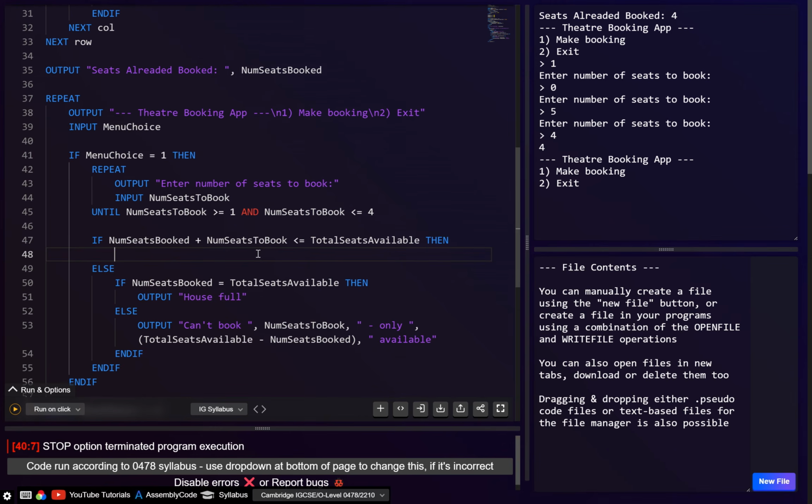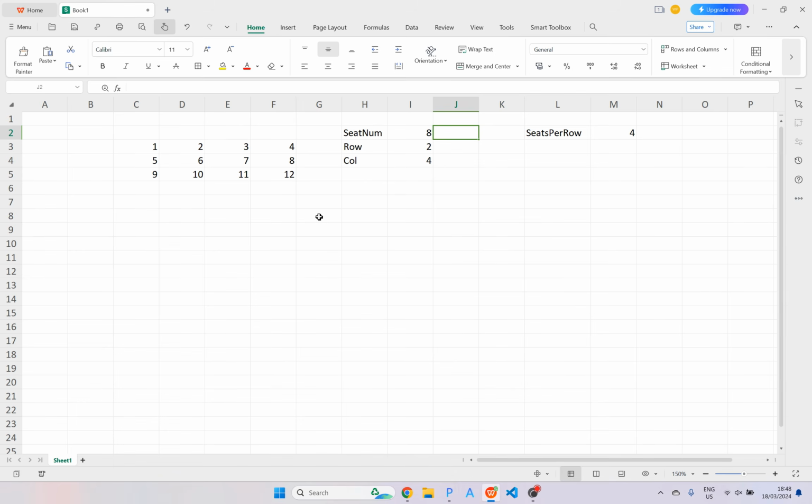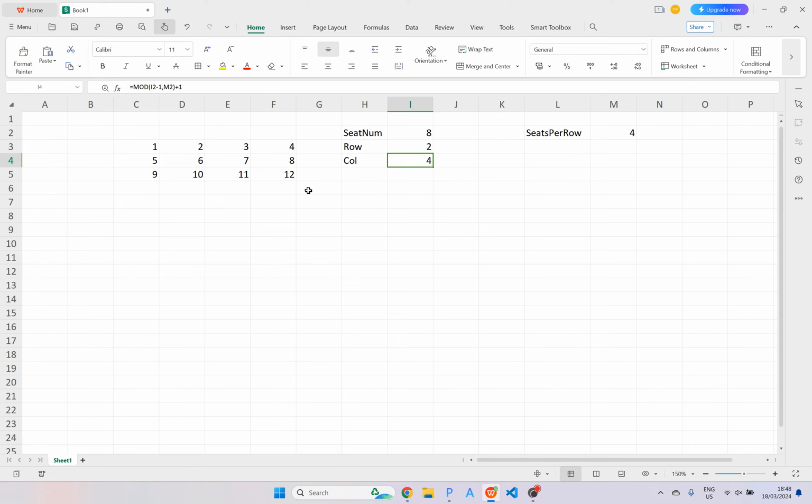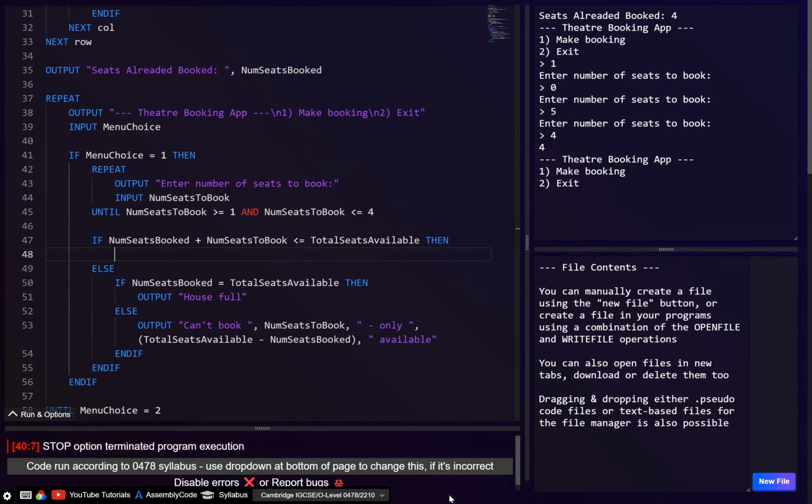And to be honest, I think Cambridge actually made a mistake in the mark scheme, because they don't have the +1, and they also don't have the -1. So honestly, I think their code is not going to work. Now, if they were using 0-based arrays, their code would work, but because we're using 1-based arrays, that's why we need this weird +1 and also the -1 here. But I noticed, for example, when they loop for row to column, they're starting the loop at 1, which means obviously they're using 1-based arrays. So yeah, I think honestly their code just wouldn't work for this.